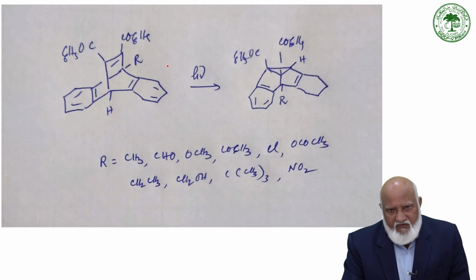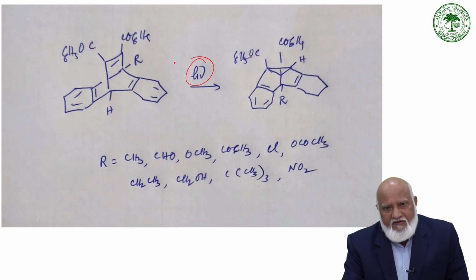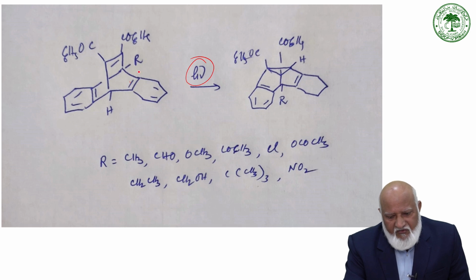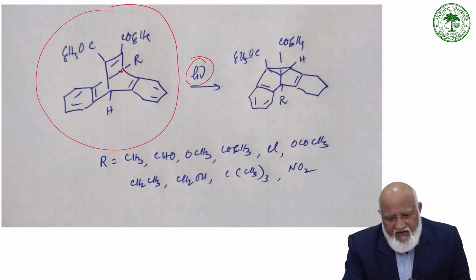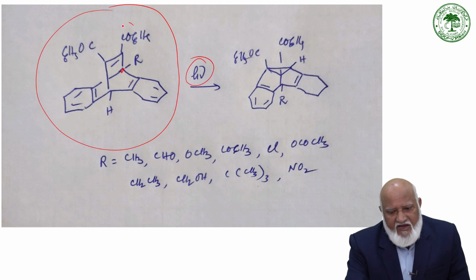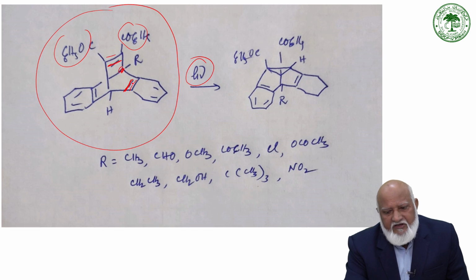Since we are interested in photochemical reaction, if you look at this adduct of anthracene with dibenzoyl acetylene, you consider two double bonds, one double bond and a second double bond separated by a methylene group, it is nicely set for the di-pi-methane rearrangement.